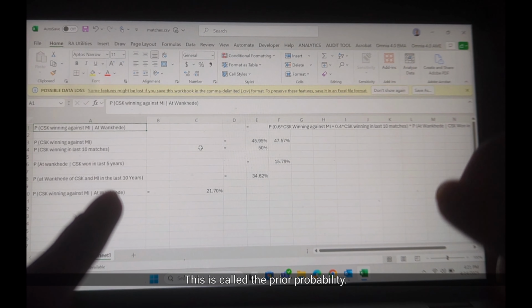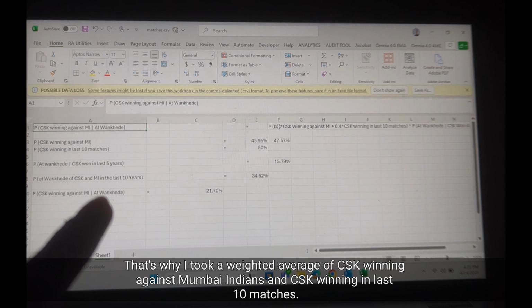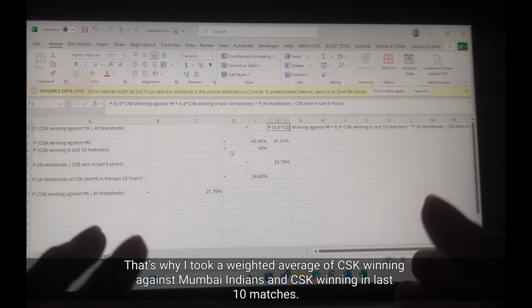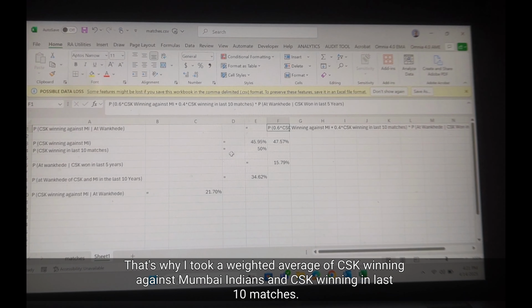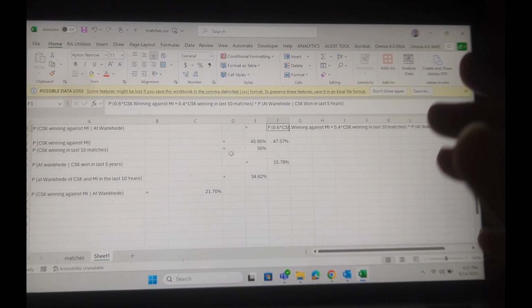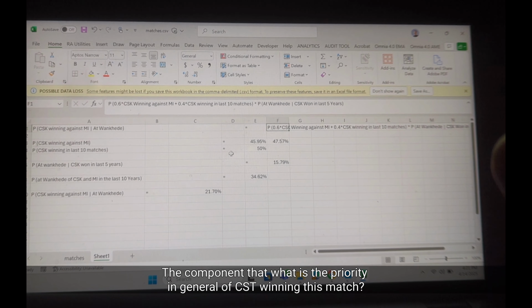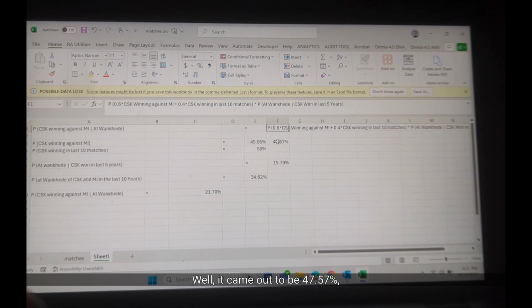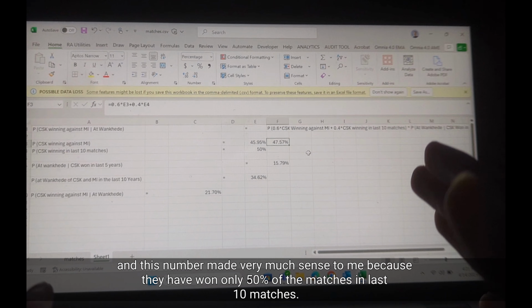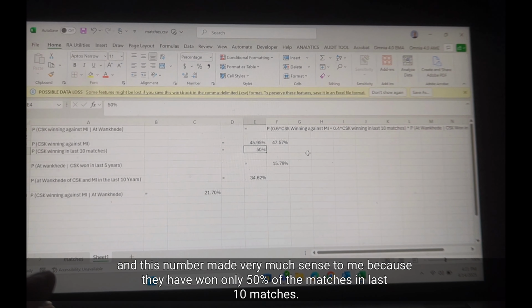This is called the prior probability. That's why I have taken a weighted average of CSK winning against Mumbai Indians and CSK winning in the last 10 matches. This is basically the component of what is the probability in general of CSK winning this match. Well, it came out to be 47.57%, and this number made very much sense to me because they have won only 50% of the matches in the last 10 matches.